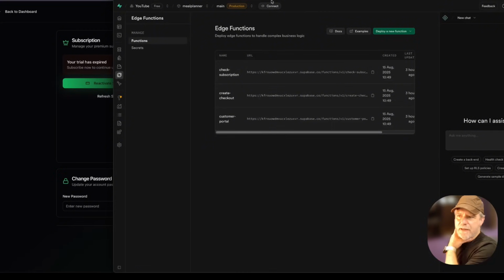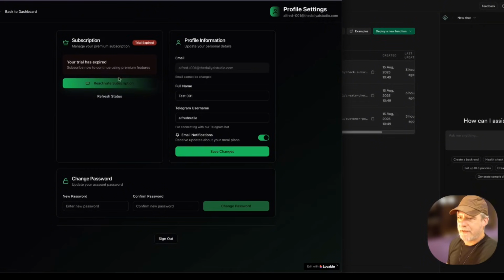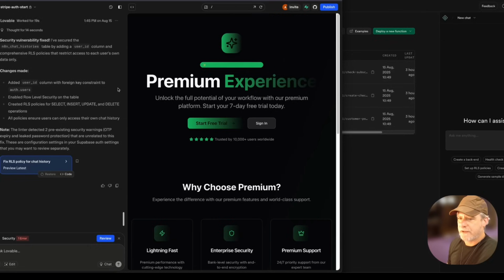But how do you fake that? How do you make it so that you can test it? There's a lot of things you need to do for QA there, and then tighten it up, because I don't like this and I want to get it to work. And I have it working on other apps, so I know it just takes a little bit of back and forth.